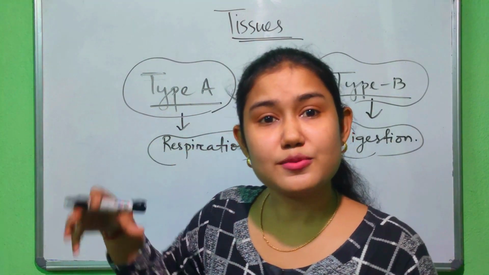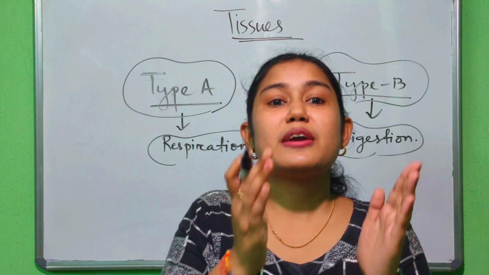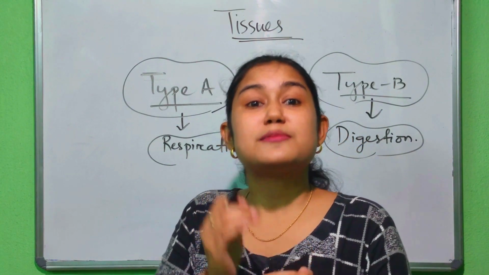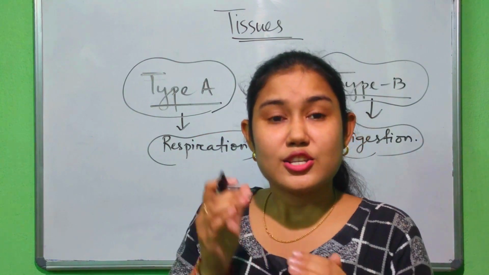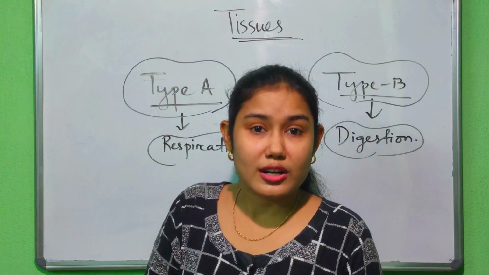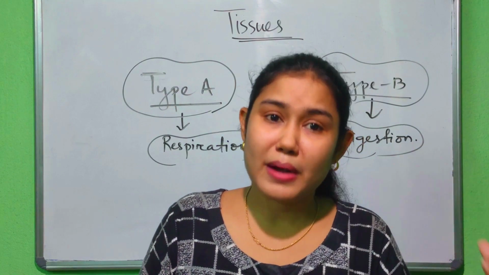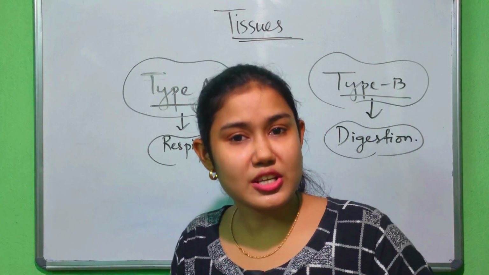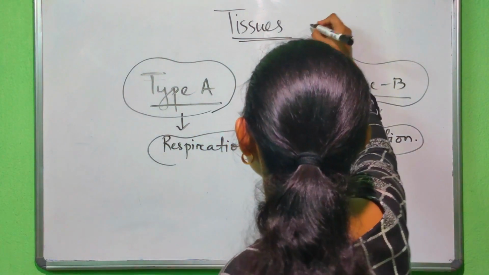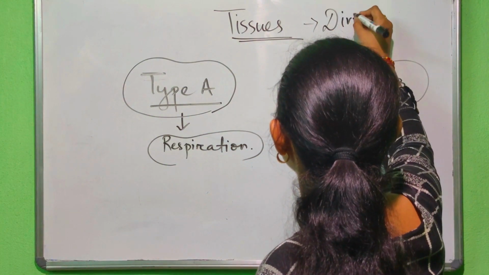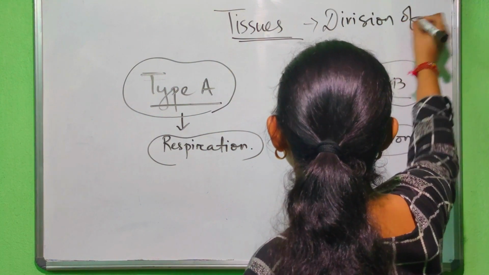There are various types of tissue present at specific parts of the body which perform a specific function. This process, where tissues are at a specific place to perform a specific function, is called division of labor.